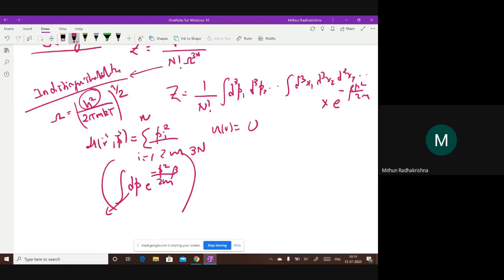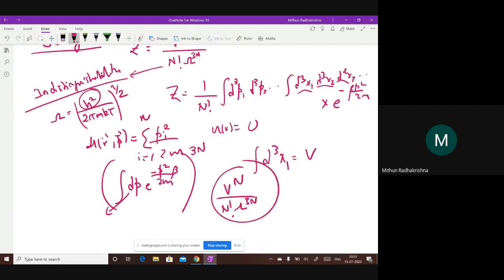And since my potential is not dependent on the position at all, all these dx1, dx2, dx3 will come up. So what is dx? It's V, and for every other particle, so I'll get V to the power n, divided by n factorial, and h bar.